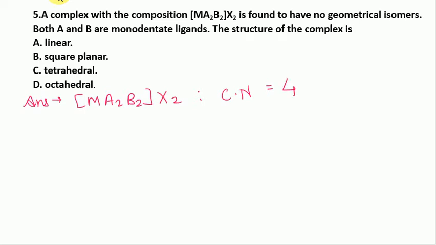So if the coordination number is 4, then it is either tetrahedral geometry or square planar geometry.